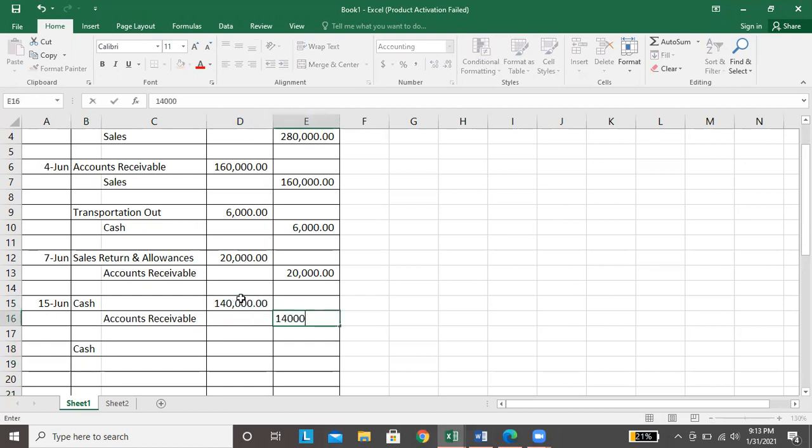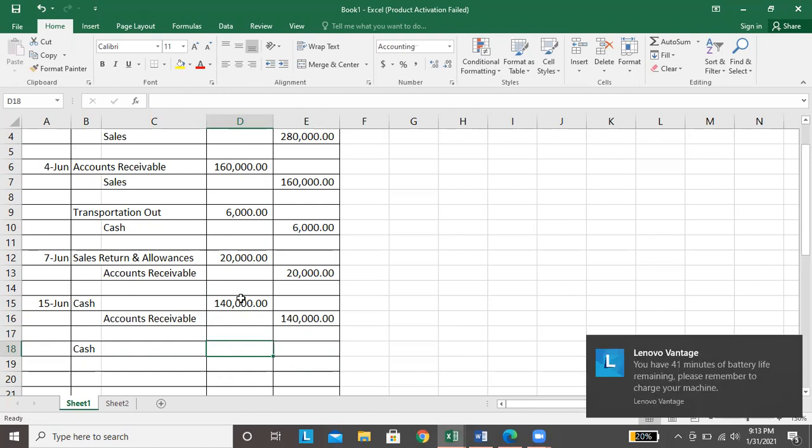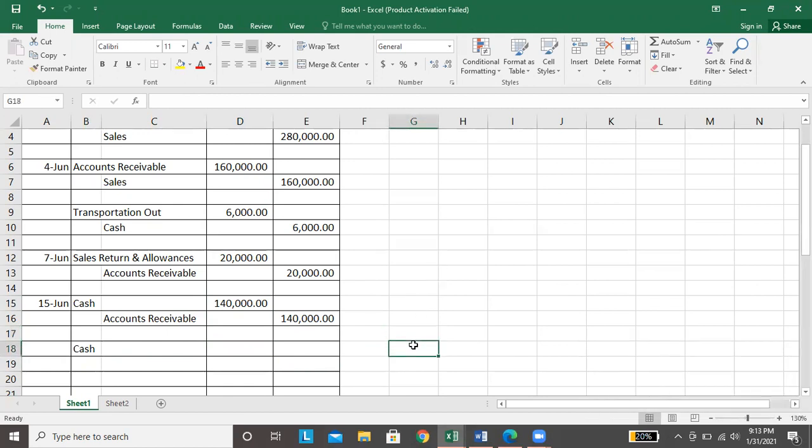Dito rin, 140. Assuming na nakapagbayad siya within the discount period, hindi na buo na 140,000 yung makukolect natin. Kasi ibabawas natin yung 3% na discount, which is 0.03, tapos 140,000.